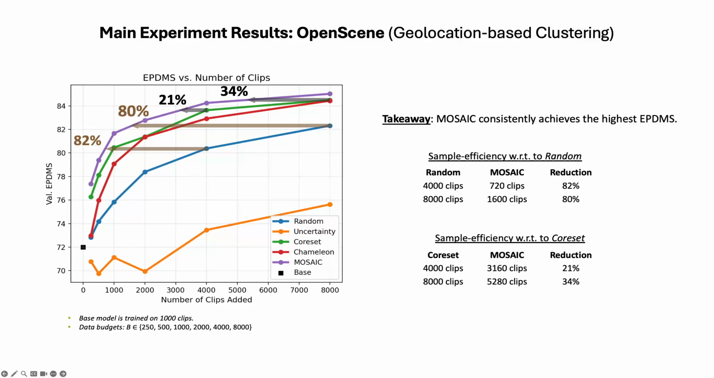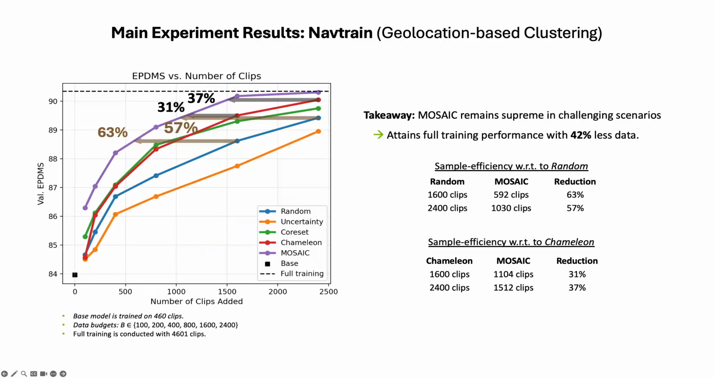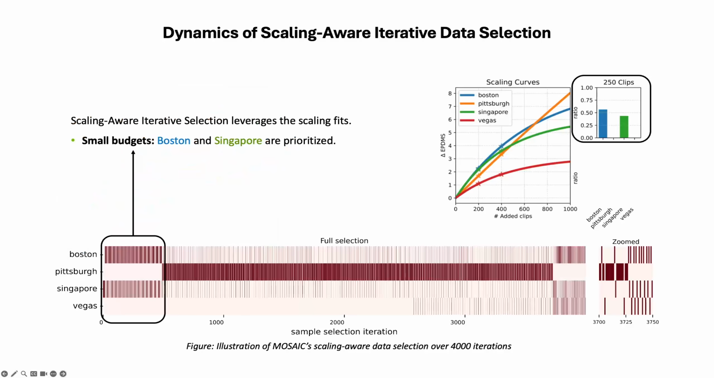On OpenScene, Mosaic consistently achieves the best EPDMS across data budgets. Compared to random, Mosaic learns much faster, and compared to stronger selection methods like Coreset and Chameleon, it still provides clear sample efficiency gains. We observe a similar trend on NavTrain. This is a more challenging setting, but Mosaic again gives the strongest performance across budgets. And it matches full training performance while requiring 42% less data.